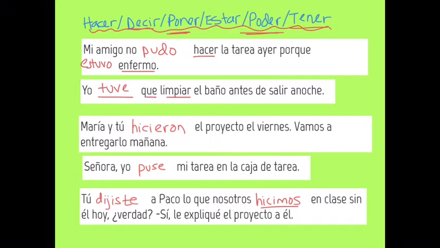So again, take the time to review what these verbs mean, and look out for those helpful clues when you're trying to use them in context.